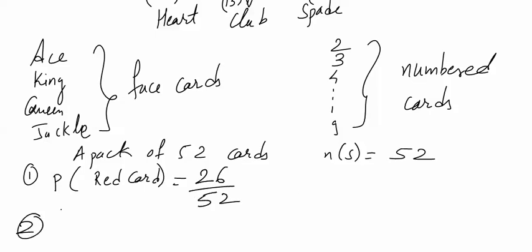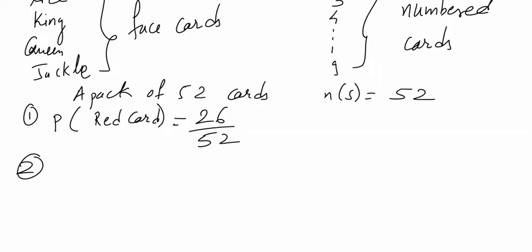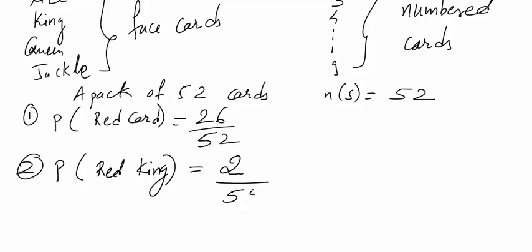Second question, that second format or type of question that can be asked is probability of getting a red king. Now we know that there are 13 red cards of diamond and 13 red cards of heart. Each of these, that is each of diamond and heart, has one king. So probability of getting a red king is 2 out of 52.